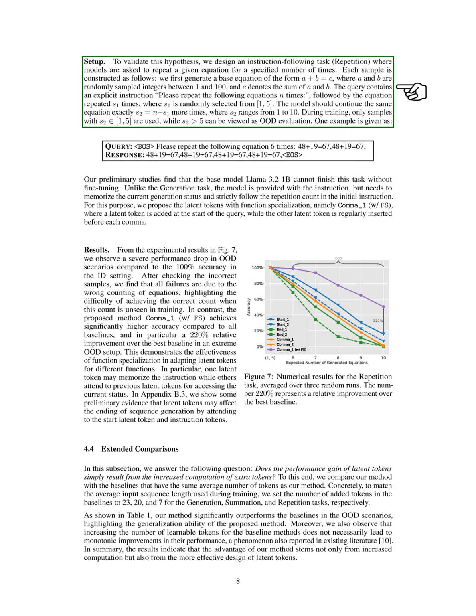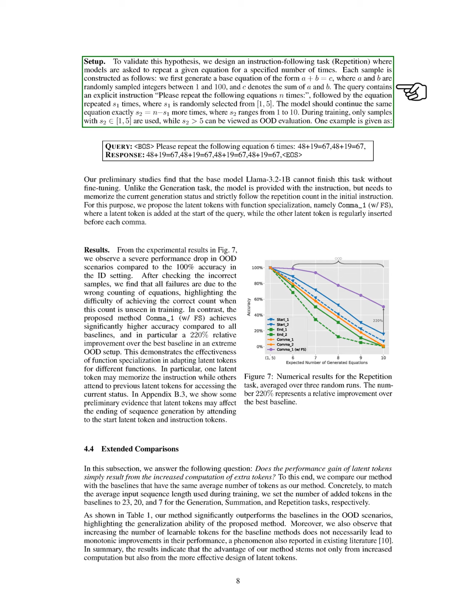To test this, we design an instruction-following task called repetition, where models are instructed to repeat a given equation a specified number of times. Each sample starts with a base equation of the form a plus b equals c, where a and b are random integers between 1 and 100, and c is their sum. The query includes an instruction to repeat the equation n times, followed by the equation repeated s_1 times, with s_1 randomly chosen from 1 to 5.